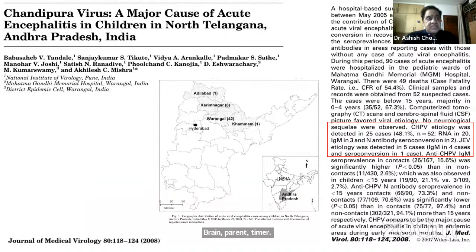Another big paper, which came in the Journal of Medical Virology in 2008, was from isolates from Karimnagar and related areas of Telangana and Andhra Pradesh. Again, this paper discussed, by PCR and serology, the samples which were received at NIV Pune during that time.